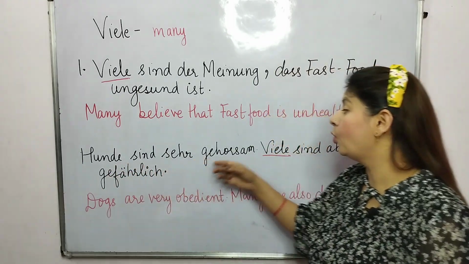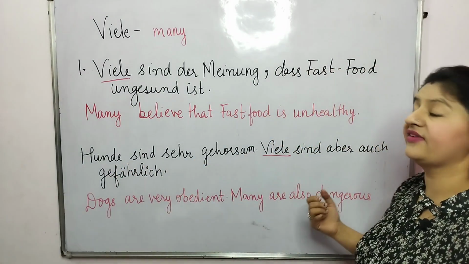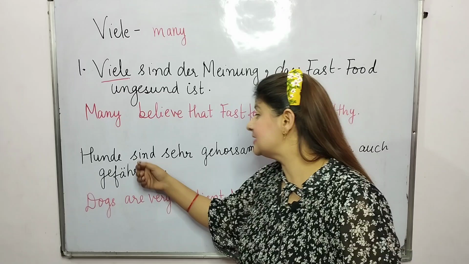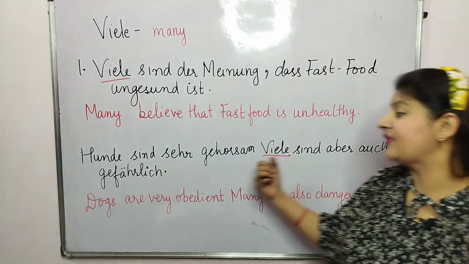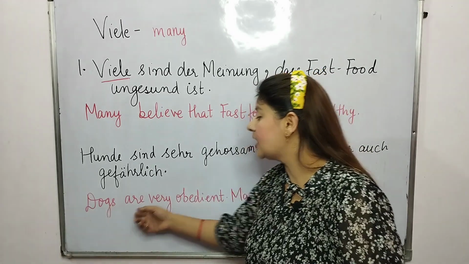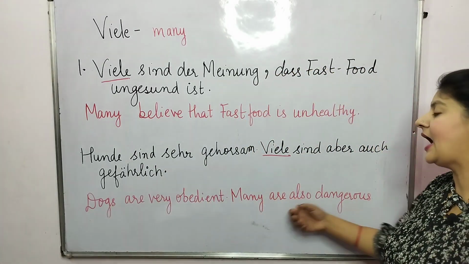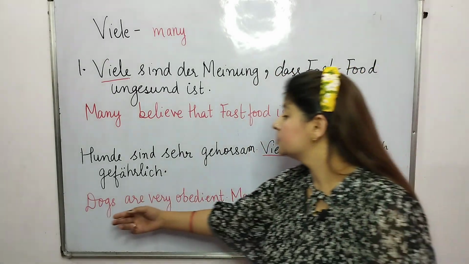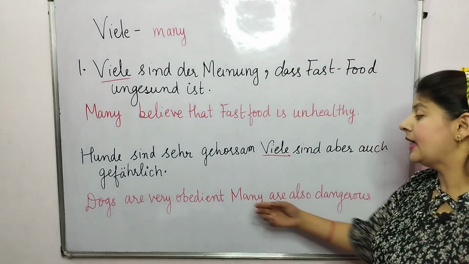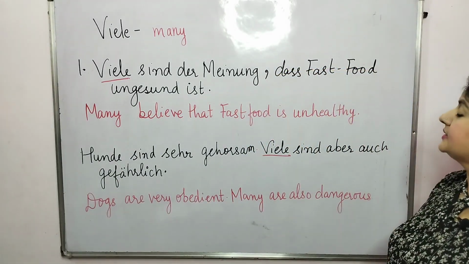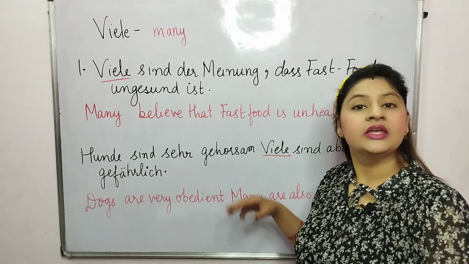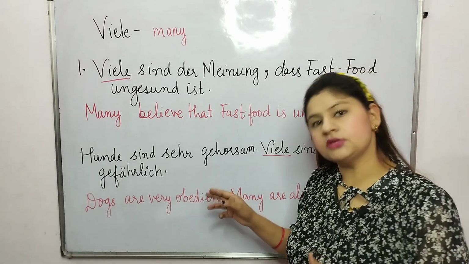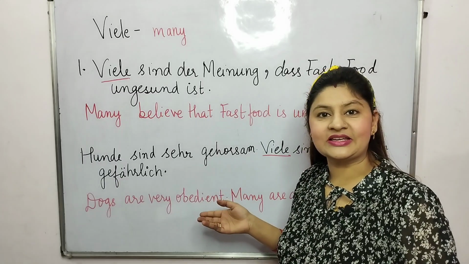Hunde sind sehr gehorsam, viele sind aber auch gefährlich. Dogs are very obedient, many are also dangerous. So in this case, viele is not for persons, it is for dogs.